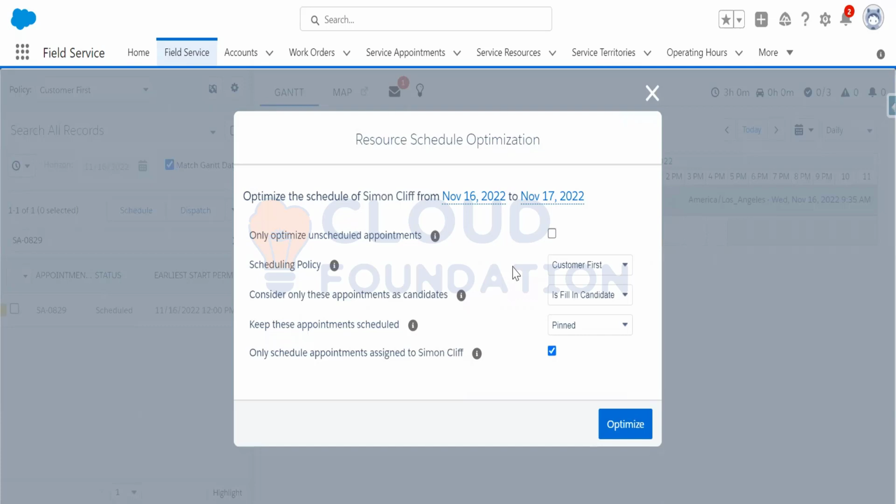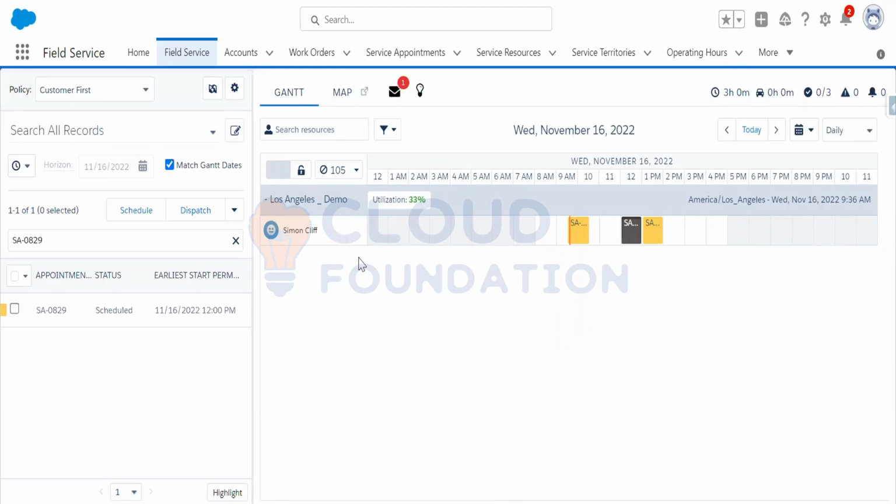You go back one step, sorry. So if you close this window. Okay, I'm closing this window. And then click on the ellipse again to open up that drop down. Okay. Yes. There's the RSO which we're talking about, but there's also fix overlaps and fill in schedule. Are these more limited functions then?